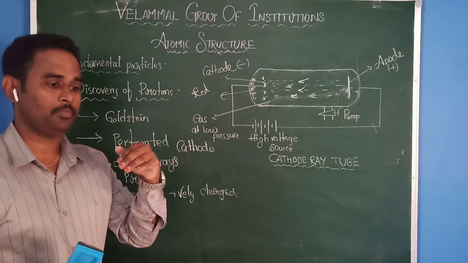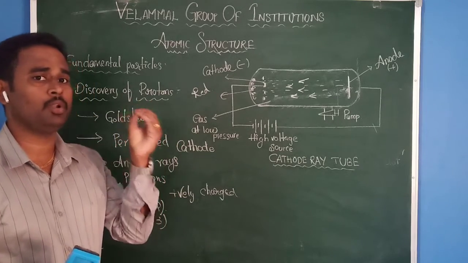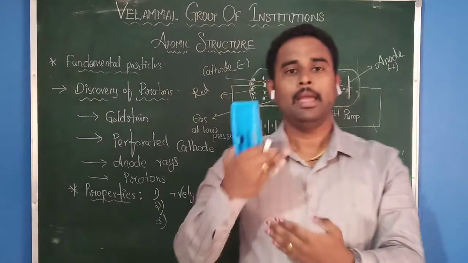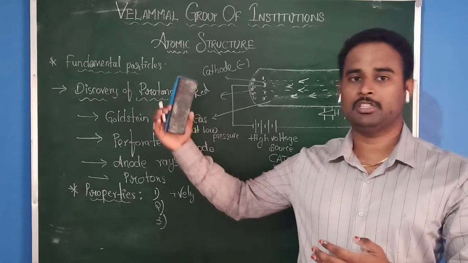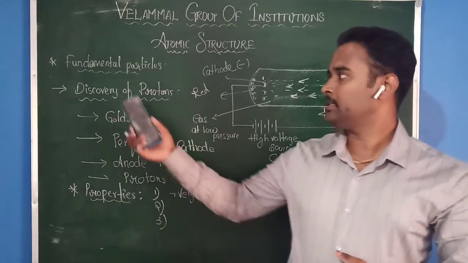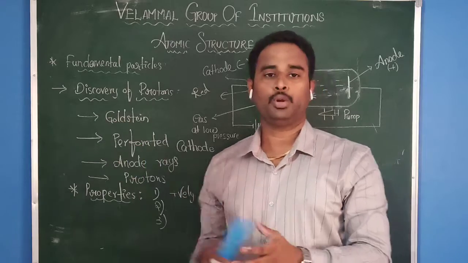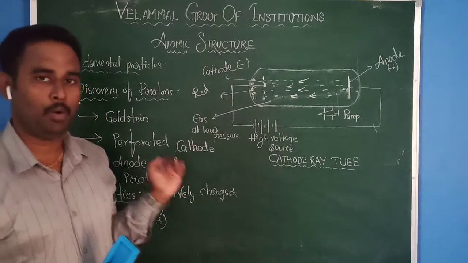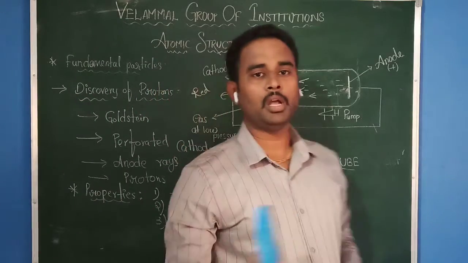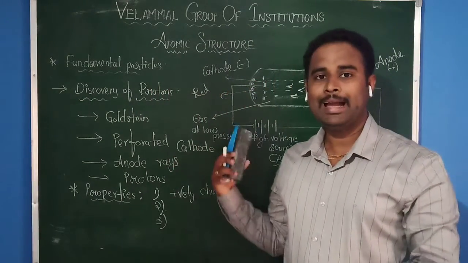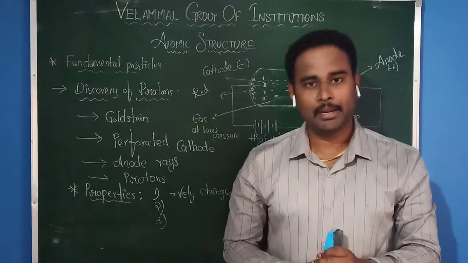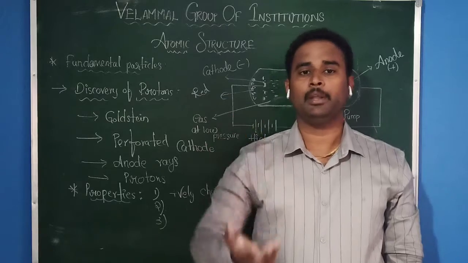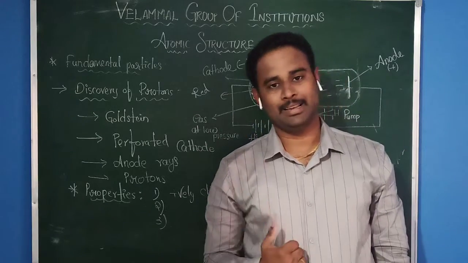The rays obtained from the cathode are called cathode rays, and afterwards cathode rays are named electrons. And who discovered protons? Goldstein. This is about the discovery of the protons and electrons by using the cathode ray discharge tube experiment. Hope you all understood. We will discuss the next subatomic particle, neutron, in the next class. Thank you so much.